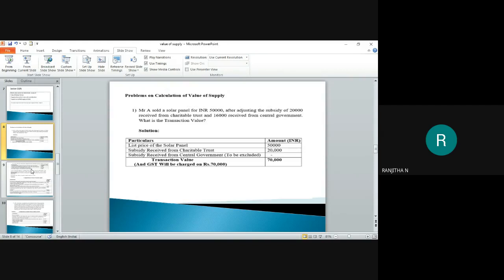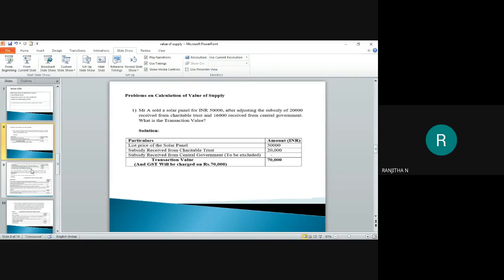When it comes to subsidies, there is a condition that any subsidy received from the central government or the government is not a part of my transaction value. So in this question, I can find two subsidies, but I'm going to consider only the subsidy received from the charitable trust, because that is the subsidy which is not received from the government.